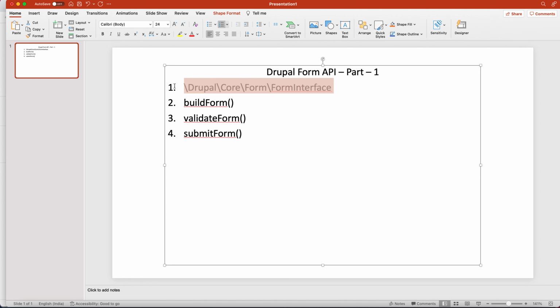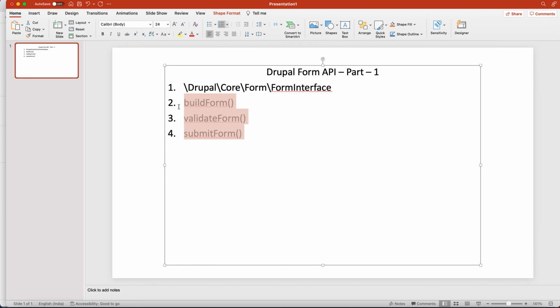If you want to dig into how forms work, this is the starting point. These are the three major methods by which your controller creates a form in Drupal 8, 9 and upper versions, and they come from FormInterface, which you declare in your form controller.